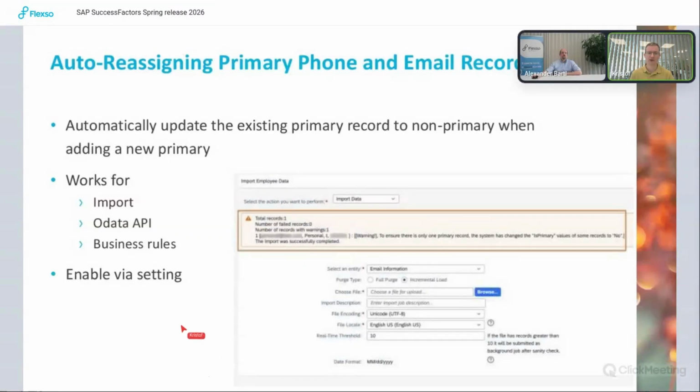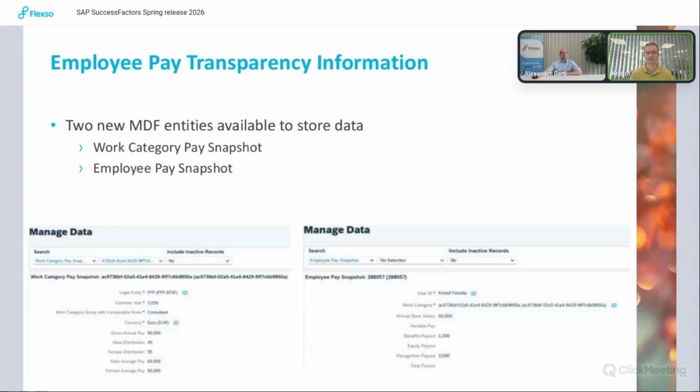Now, with a setting, you can enable the system so that if you import a new primary record, the system will automatically update the previous primary record to be not primary. If you enable that setting, it will work automatically. So it can be very convenient if you import that kind of data.